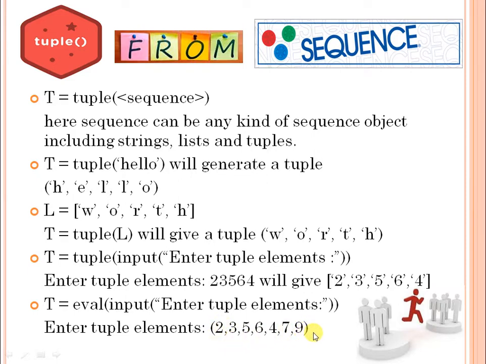Okay, this is the point to be remembered while you are using the eval function, that you must use brackets as input also. Here you are not using brackets as input, here you should use brackets. Then you can provide the values as you want. Now these commas will not be a part of the tuple.